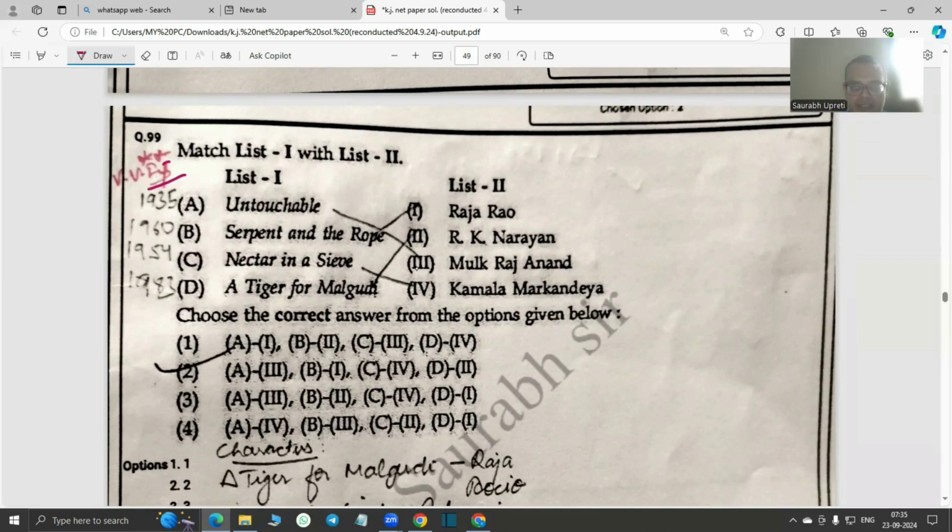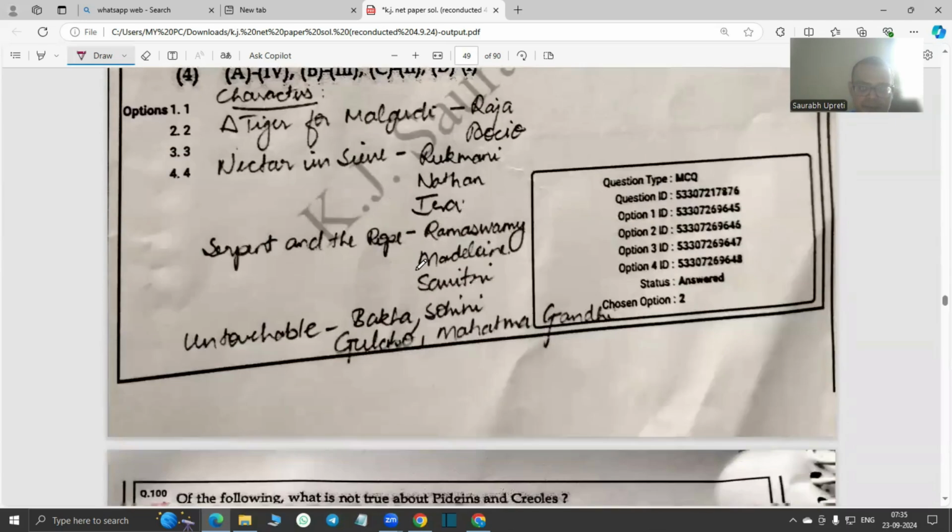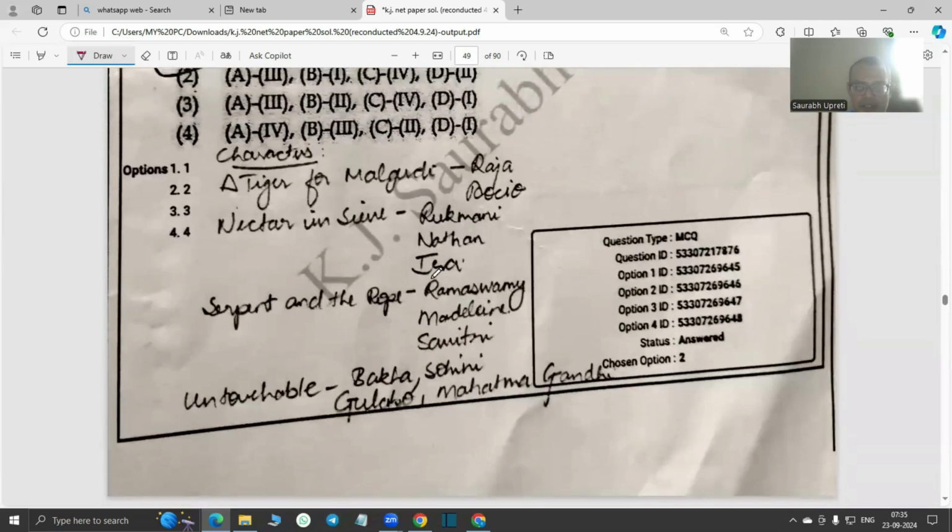So the writers and their novels. Untouchable is, of course, by Mulk Raj Anand in 1935, The Serpent and the Rope 1960, Raja Rao. Nectar in a Sieve, Kamala Markandaya, is considered a very important rural novel in Indian English novels. Tiger for Malgudi is, of course, written by R.K. Narayan in 1983. These are the characters you can write. Okay.